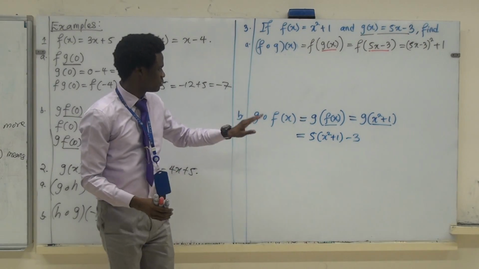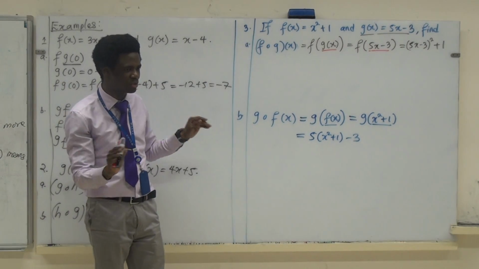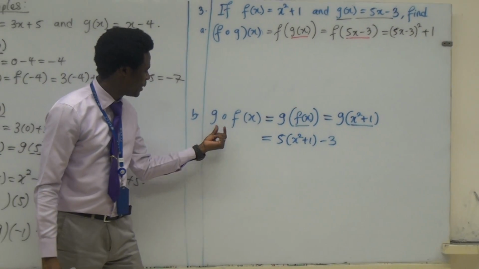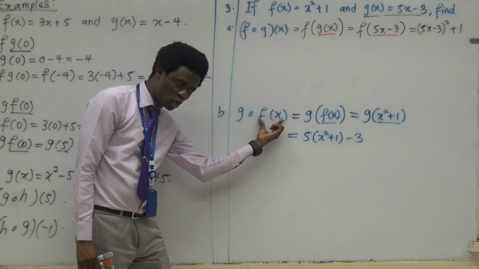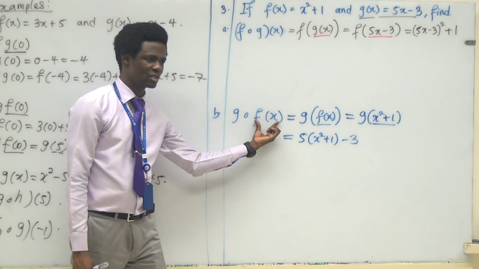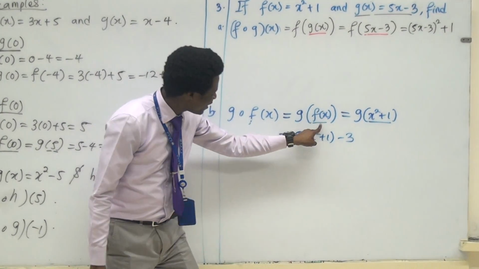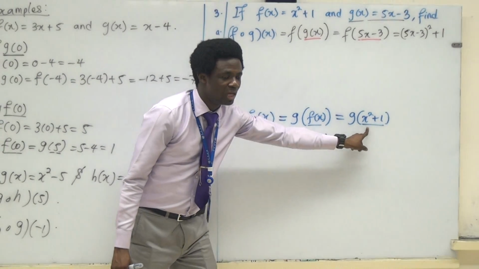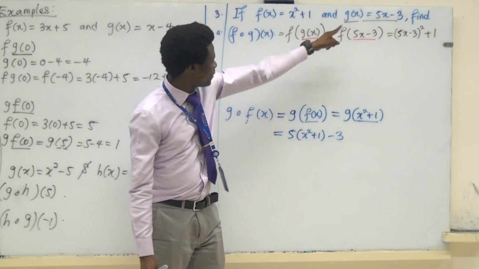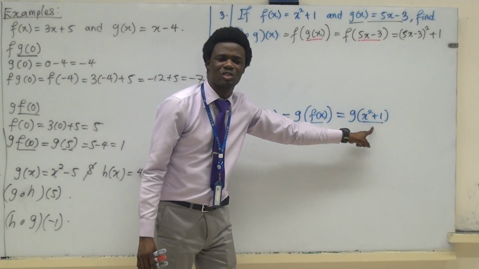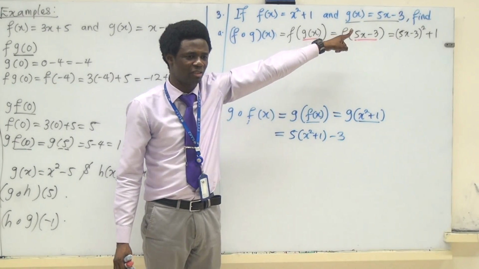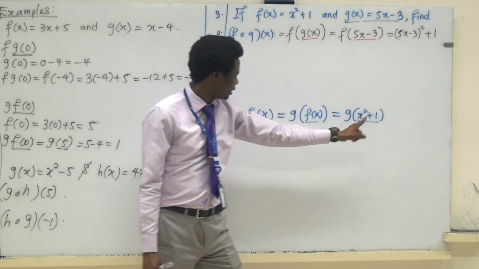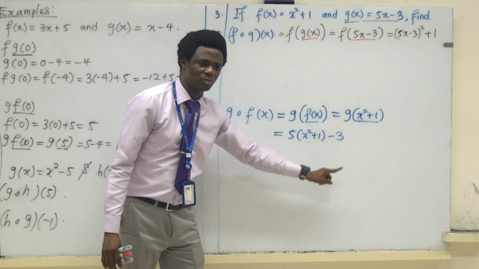So I go again, for the sake of anybody still having doubt. This is how they got what they told me. g acting on this simply means g is acting on this one, because this goes first. So g acts on this. Now, what is this one? Just copy from the definition and paste it in there. Now, how do you interpret this? Because now you're interpreting g acting on something, you go back to the definition for g. Whenever g acts on anything, you multiply by 5 and subtract 3. And that is it.